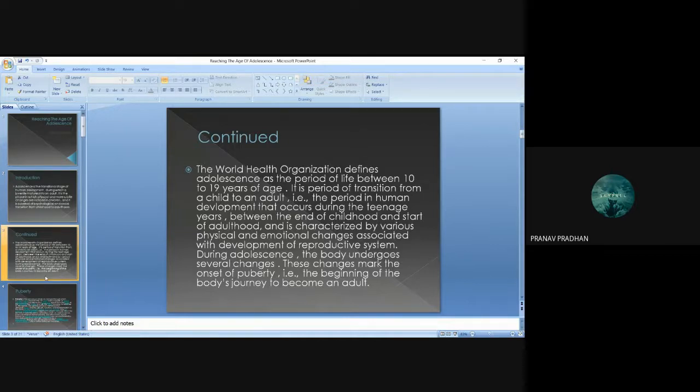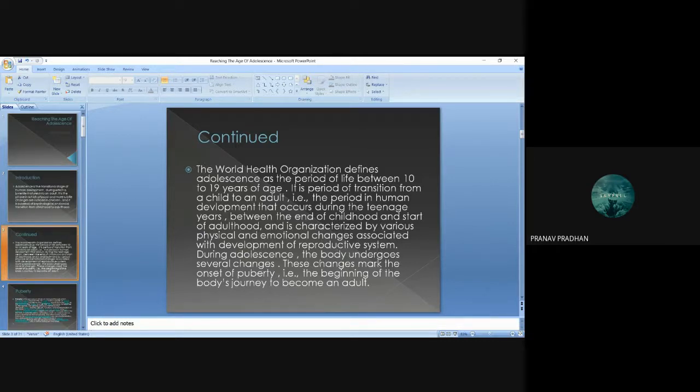The WHO defines adolescence as the period of life between 10 to 19 years of age. It is a period of transition from child to an adult. The period in human development that occurs during the teenage years between the end of childhood and start of adulthood is characterized by various physical and emotional changes associated with development of the reproductive system.